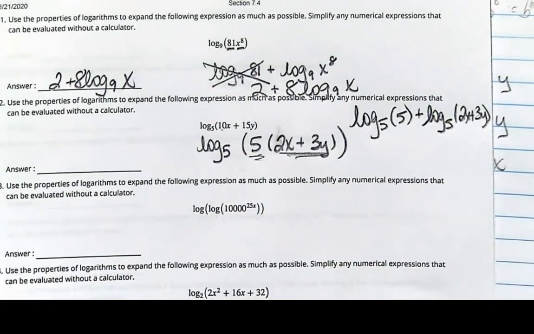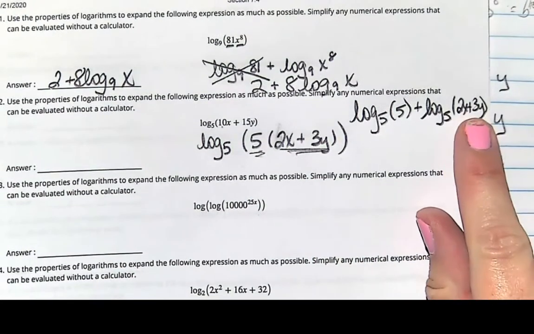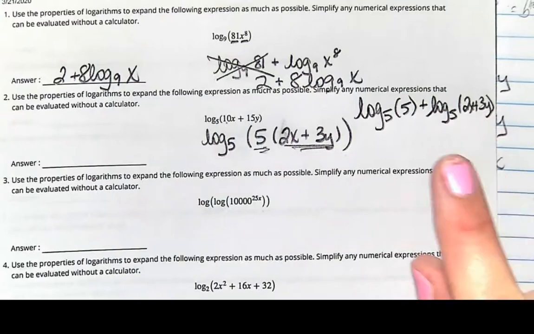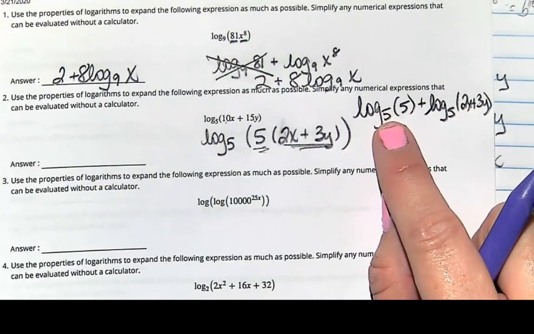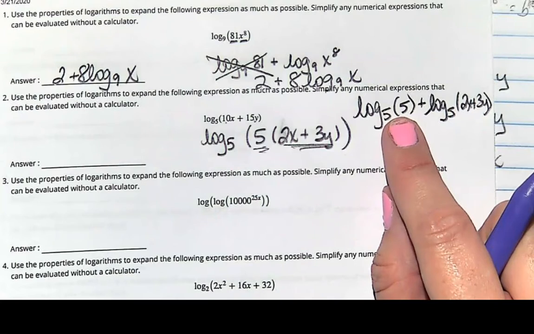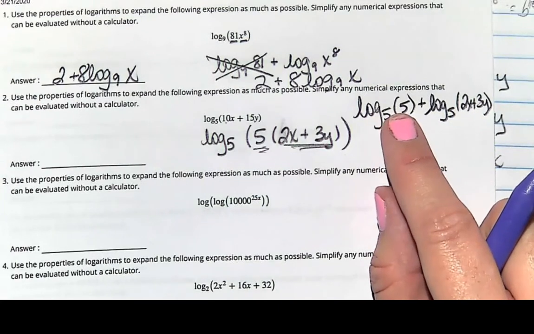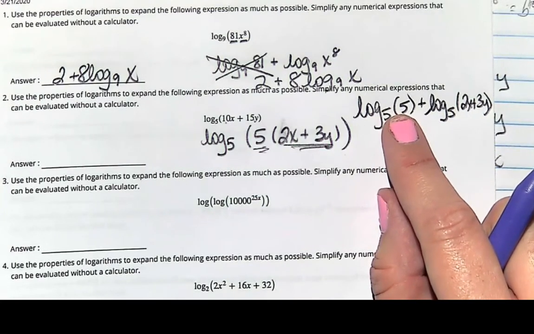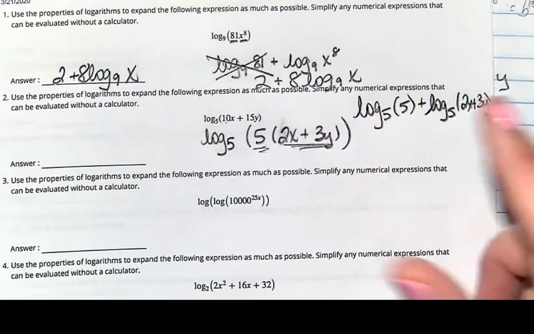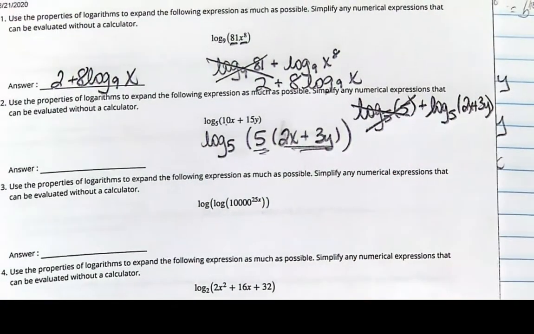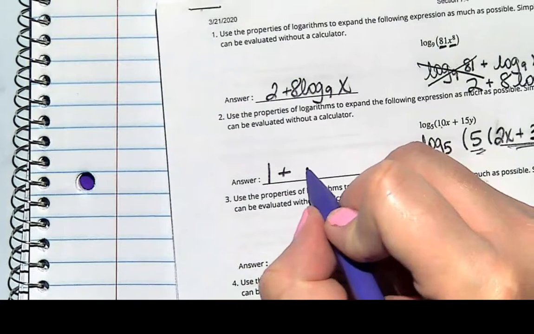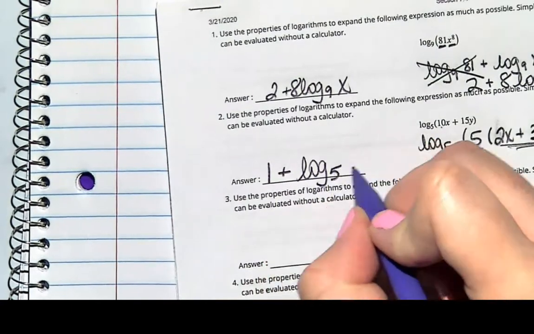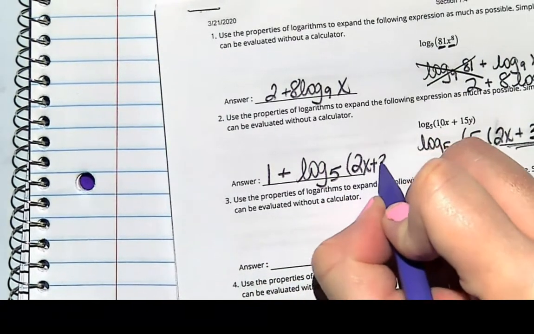Okay, so is there anything else I can do? This one, I can't factor it down any further, so I'm done. This one, is there a power I can raise 5 to to get 5 for an answer? Well, 5 to the first is 5. So remember, if your base and your argument match, that's just a really weird way to write a 1. So your answer is 1 plus log 5 of 2x plus 3y.